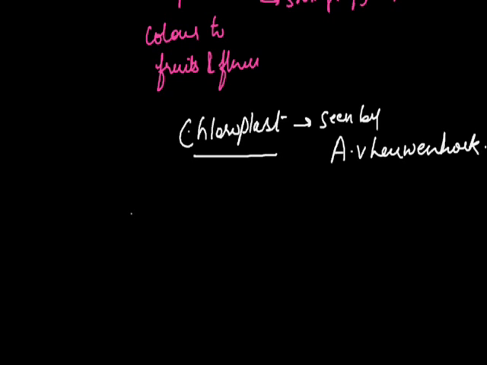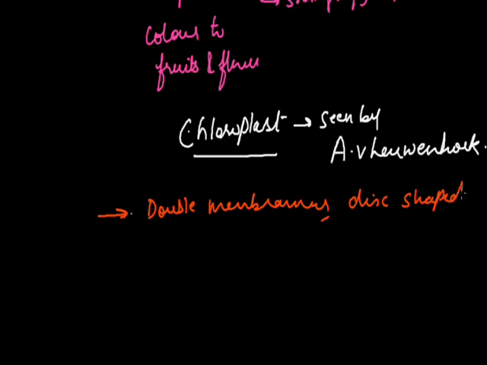Chloroplast is a double membranous, disc-shaped structure. Mostly this type of shape is present in all the plants, and it consists of two membranes. These double membranes are made up of lipoprotein.